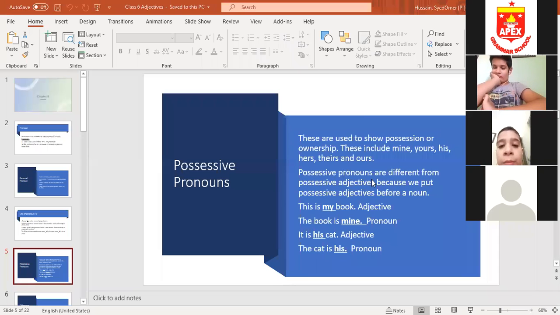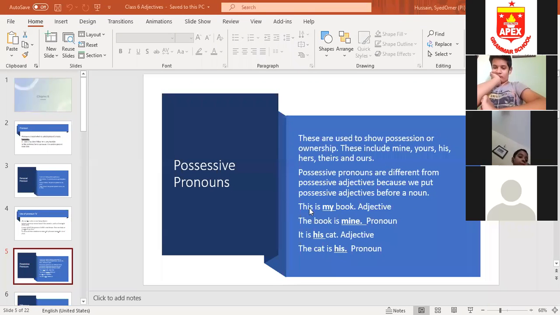Possessive pronouns are different from possessive adjectives. Why? Because all of you know that adjectives qualify nouns. We put adjectives before a noun. So possessive adjectives are placed before a noun, but possessive pronouns are placed after a noun or at the end of a sentence.